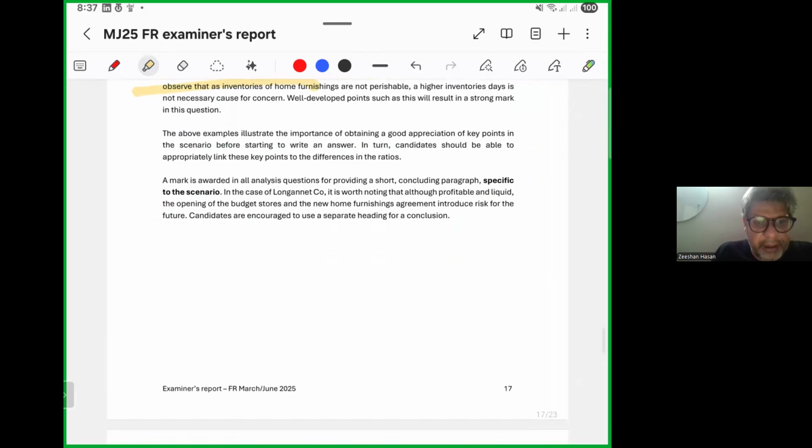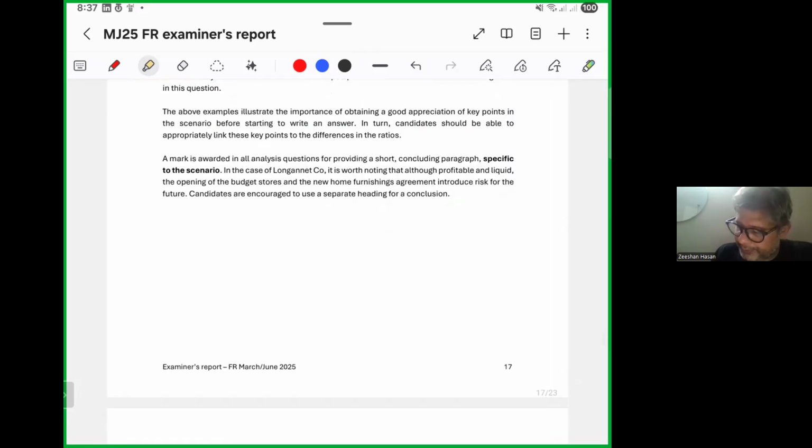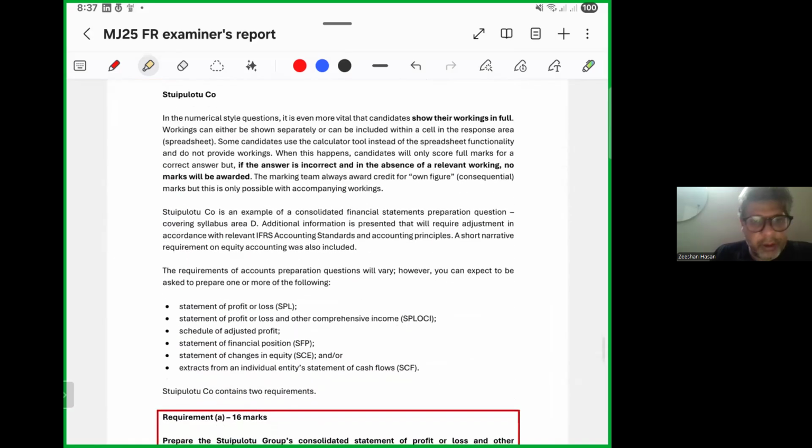The above example illustrates the importance of obtaining a good appreciation of key points. A mark is awarded in all analysis questions for providing a short concluding paragraph specific to the scenario. In the case of Longend, it was noted that, although profitable and liquid, the opening of the budget stores and the new home furnishings agreement introduce risk for the future. Candidates are encouraged to use separate headings for the conclusion.